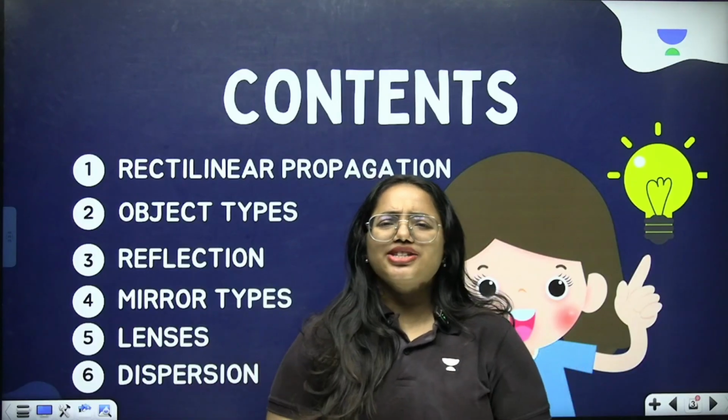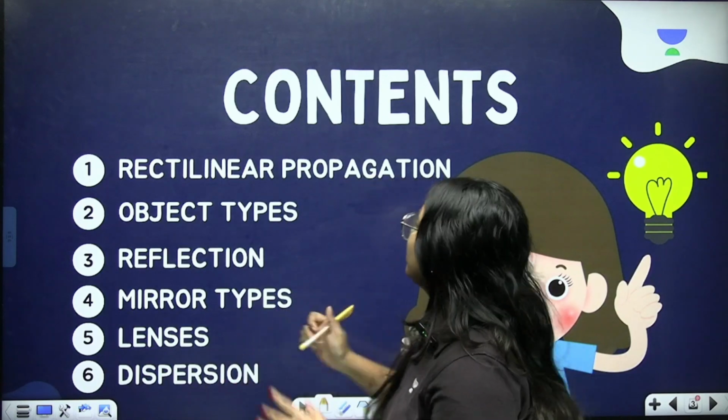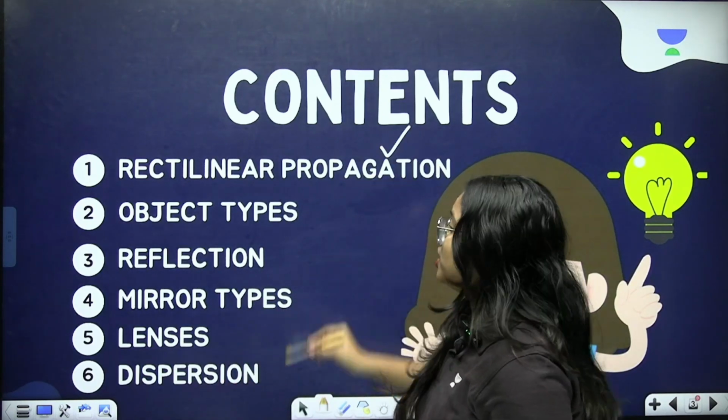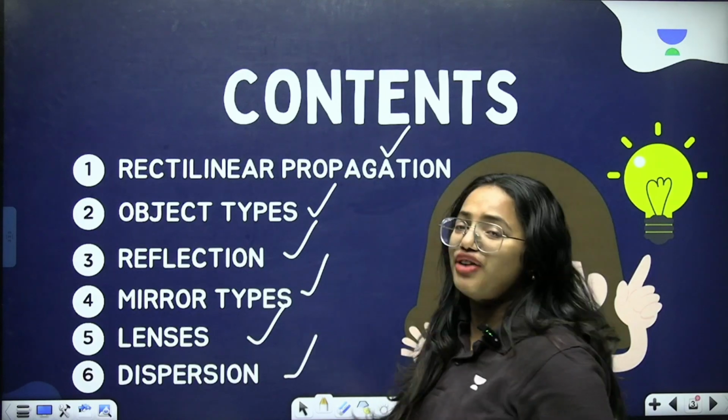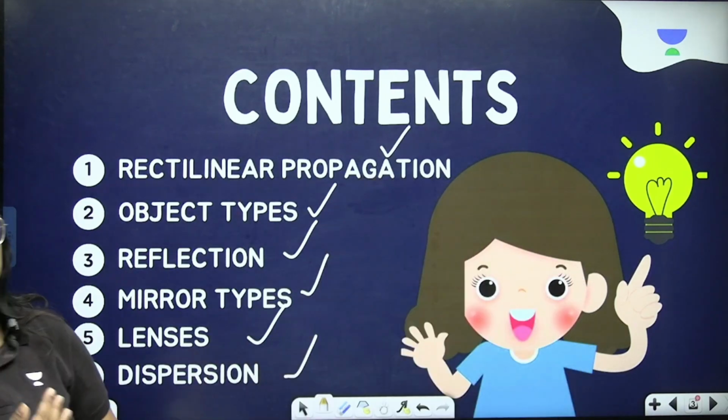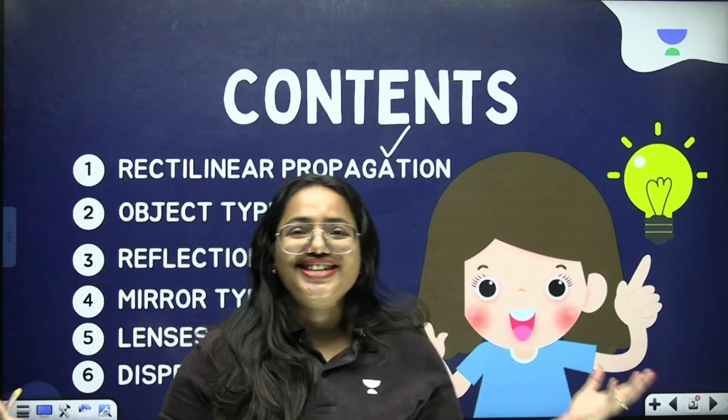So these are the basic topics that we will learn today. We are going to start off with rectilinear propagation, object types, reflection, mirror types, lenses, and finally dispersion. So without much ado, let's get started.